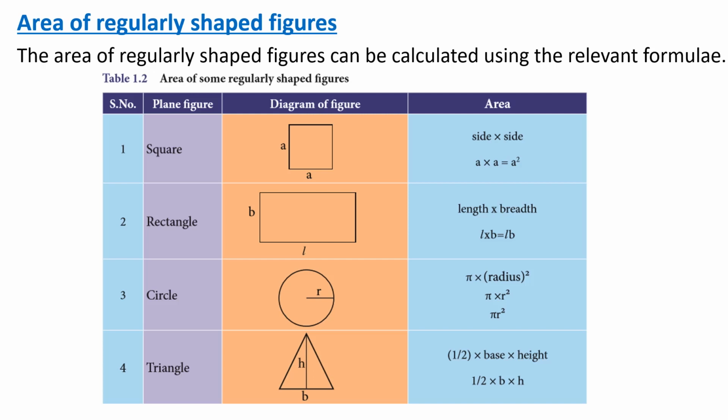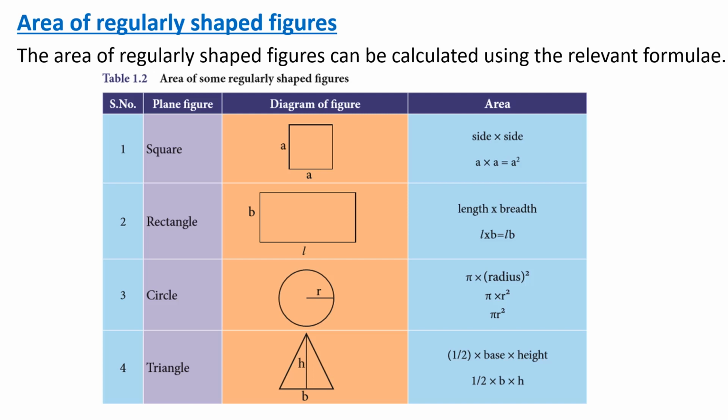So first we are going to see about square. You know the properties of a square, isn't it? What is the property of the square? If all the sides are equal, we can say it is a square. So if one side of the square is A, all the sides are A only. For example, if one side of the square is 4 centimeter, all 4 sides are 4 centimeter only, because square means all sides are equal.